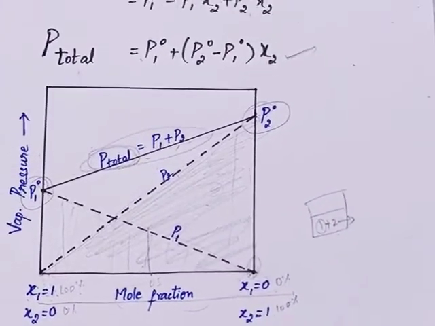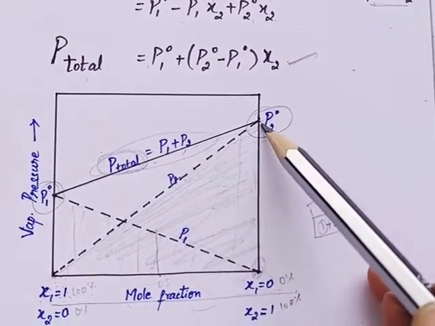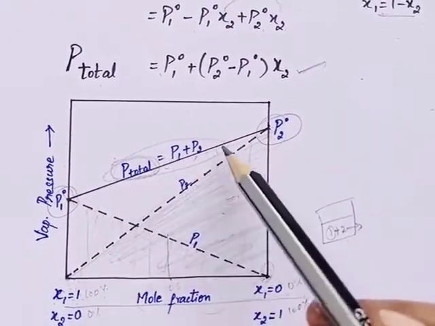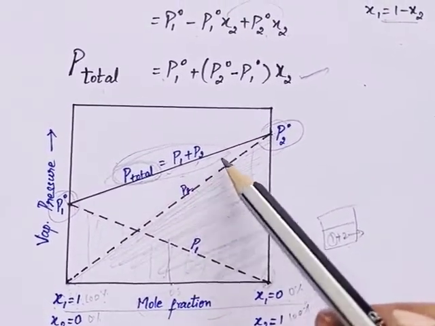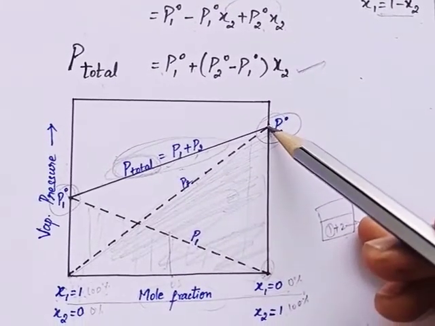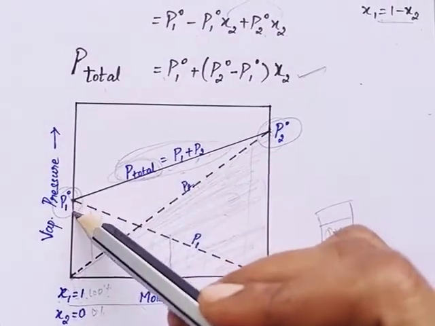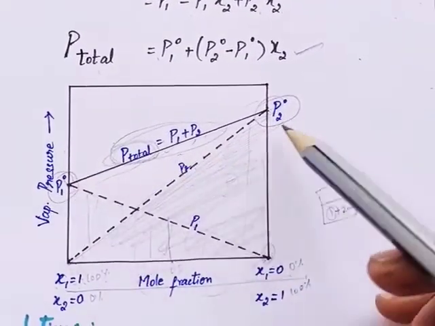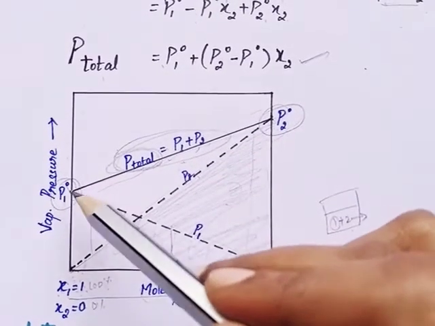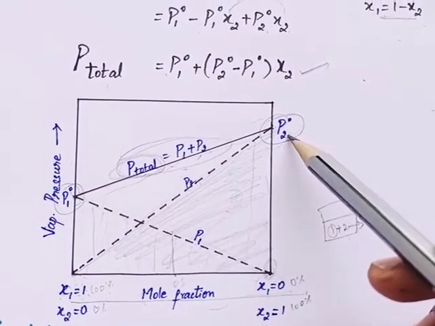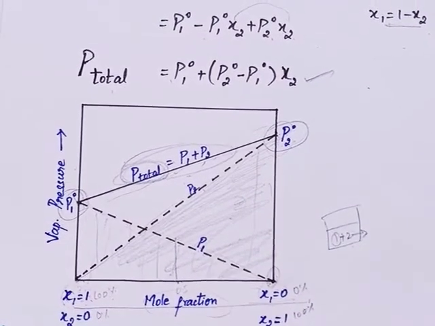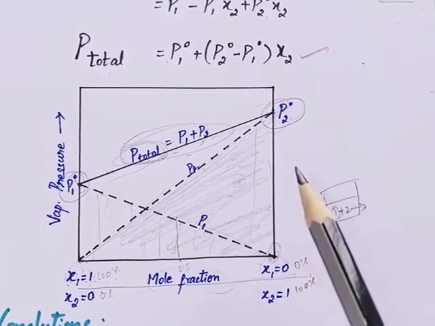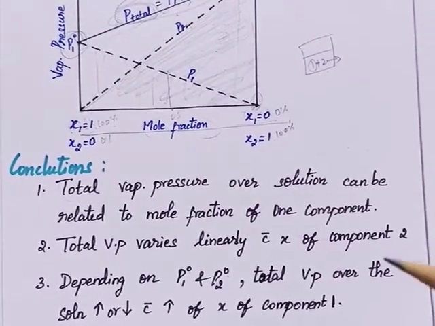Here in this diagram you can see, children, we have different P2 and P1 values. Based on these P1 and P2 values, the total pressure will vary. Definitely, because if P2 increases or P1 decreases, then the total pressure will be different. In the same way, based on the partial pressures P1 and P2 as well as the mole fraction of the components, the total pressure of the solution will vary. So these are the conclusions of Raoult's law.